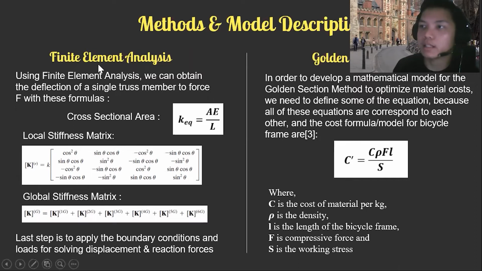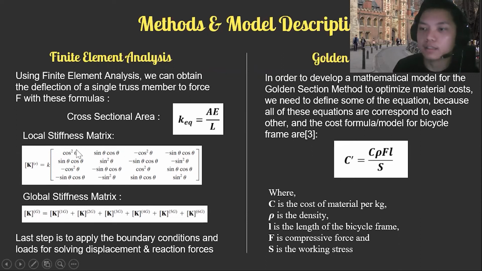Using finite element analysis, we can obtain the deflection of a single truss member subjected to force F with these formulas. This is the formula of the stiffness term: area times Young's modulus divided by length of the truss. After that, we calculate the local stiffness matrix using this formula.